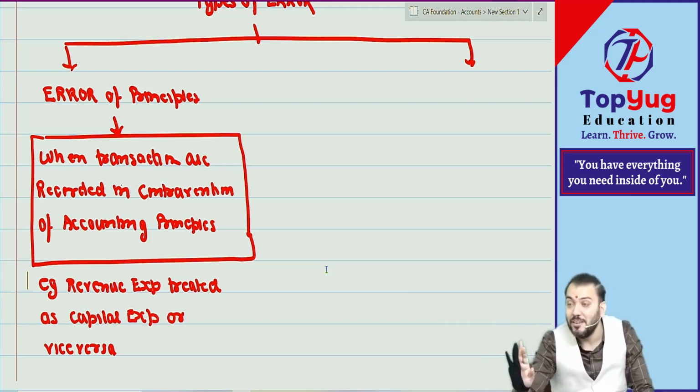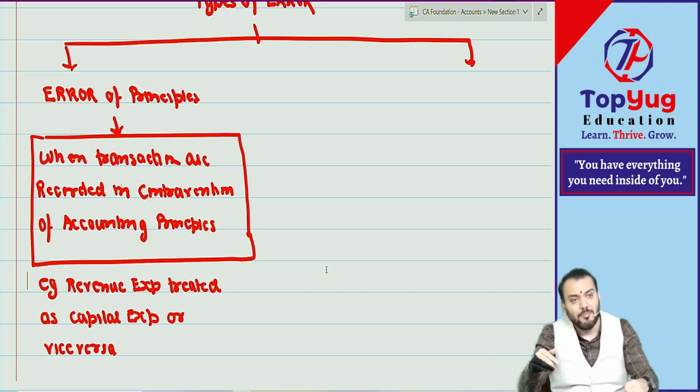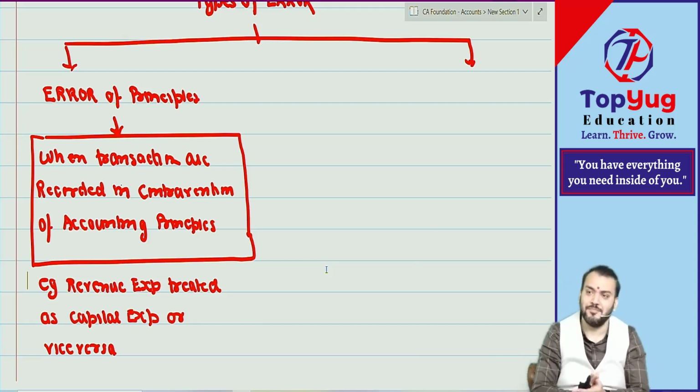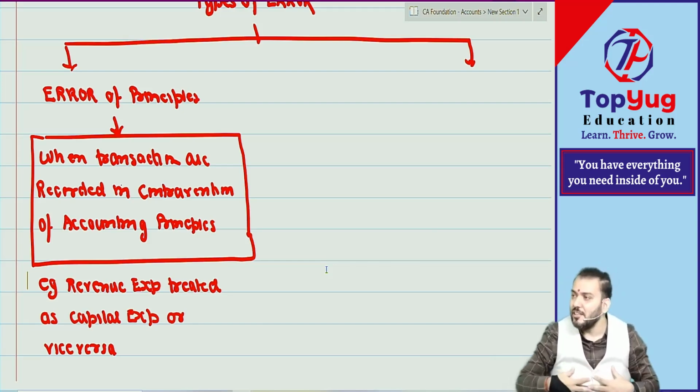They will never pass what? They will never do posting. They will never prepare a trial balance. They will never prepare a balance sheet. They will never prepare P&L. After everything, they will do rectification. Correct now. So we are not here to do accounting.